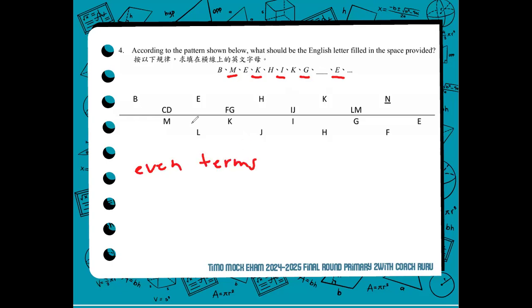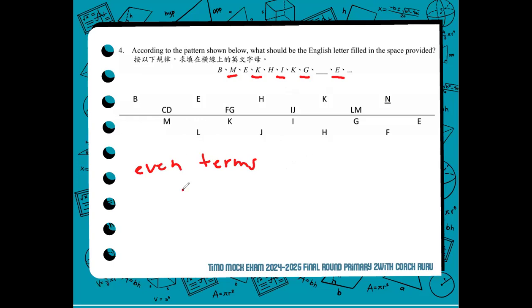And these letters must also be connected, and these letters are only skipping one letter, but they are in reverse order.